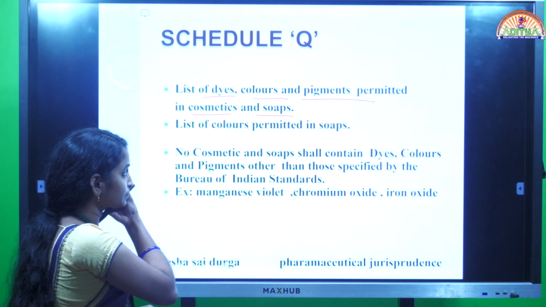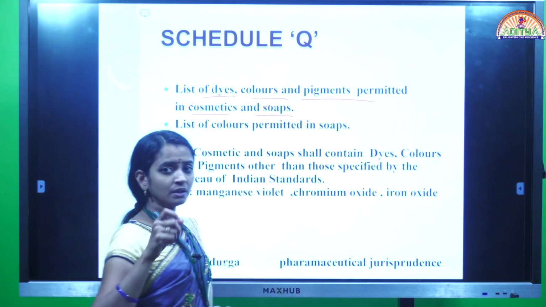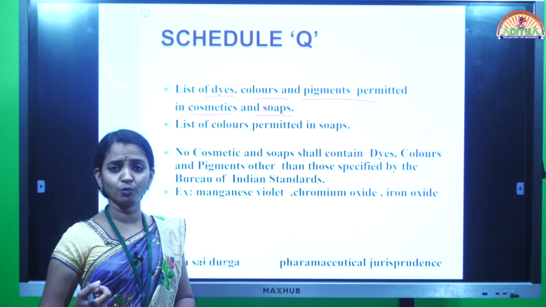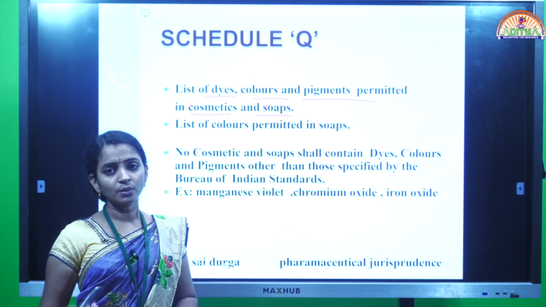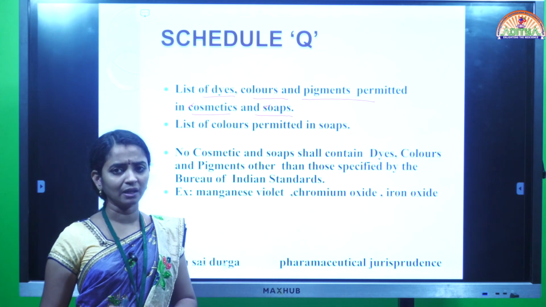So here in these cosmetics and soaps, if you observe them, they are available in various colors with various fragrances also. So different types of colors are used to get a particular appearance on a part of the body.